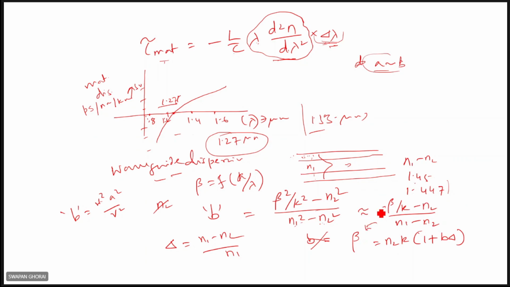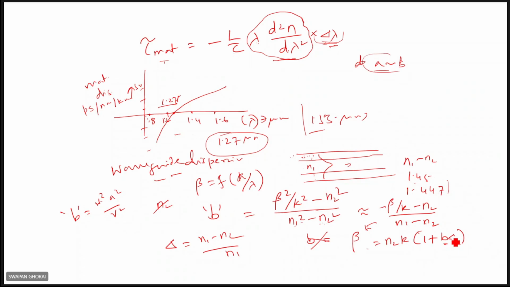Now if you consider this, then the propagation constant beta can be expressed, after simplifying, as n2 K into 1 plus B delta, where B is the normalized propagation constant. Beta equals n2 K into 1 plus B delta.